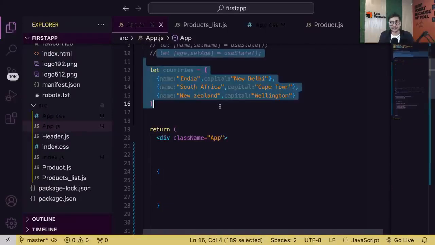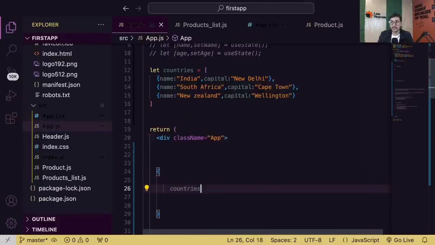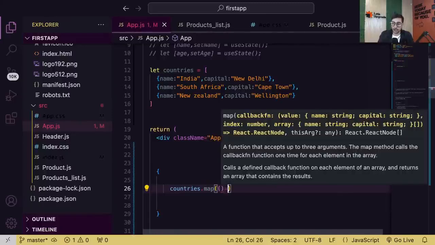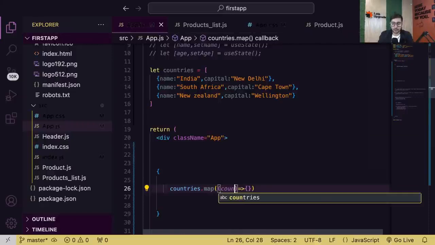See, this is JS area. You can do whatever you want. But inside JSX area, if you want to write JS, you will always write inside curly braces. And now, here we go. Our array name is countries dot map function. Now we know inside map function, we get a callback function in which we get one country.